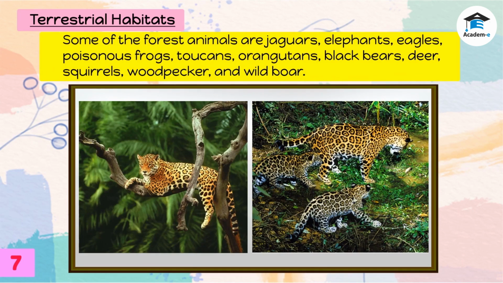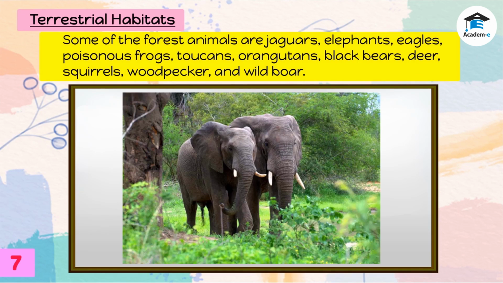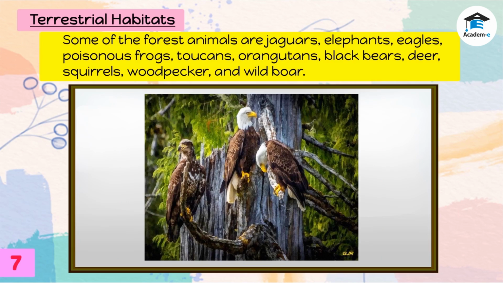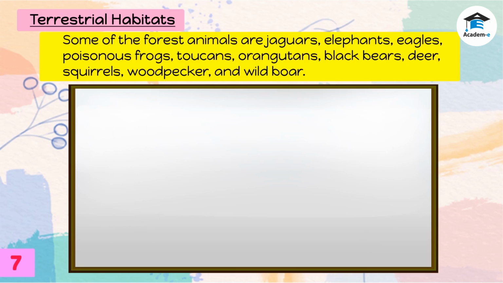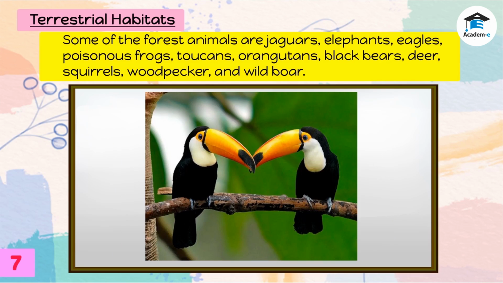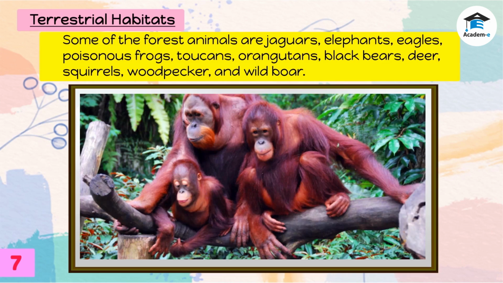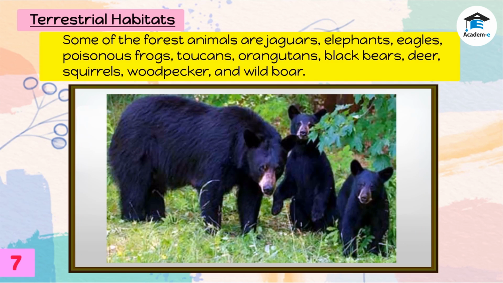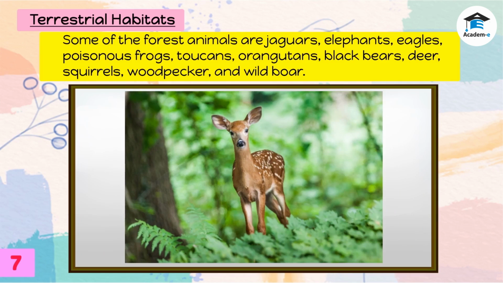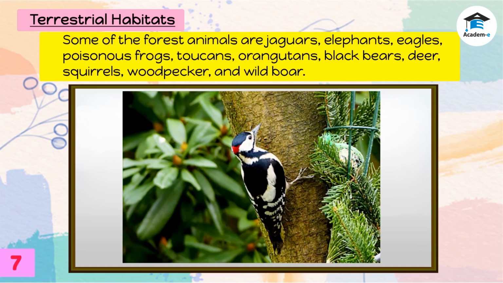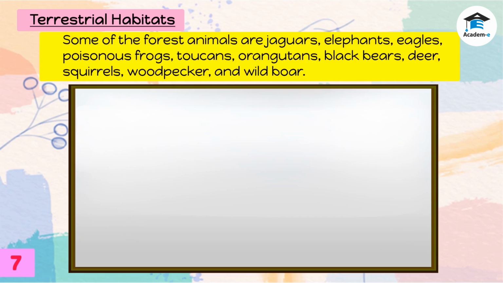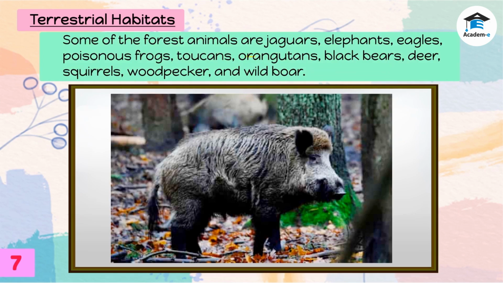Some of the forest animals are jaguars, elephants, eagles, poisonous frogs, toucans, orangutans, black bears, deer, squirrels, woodpecker, and wild boar.